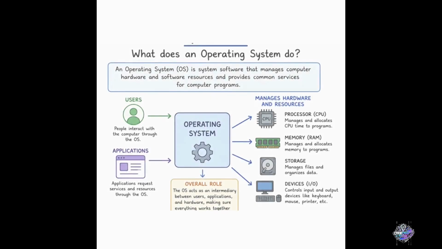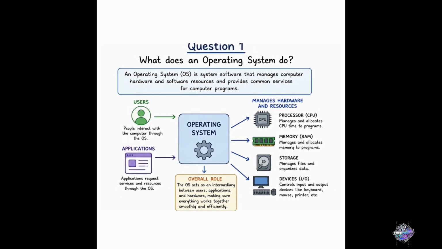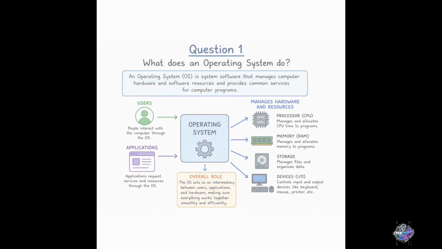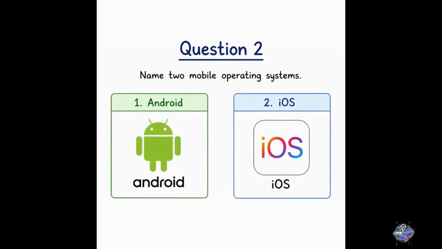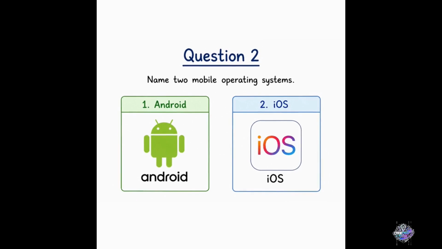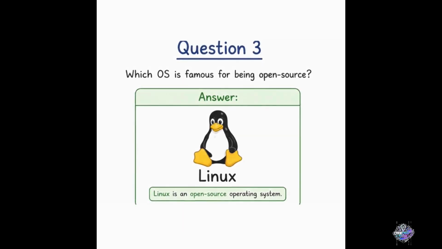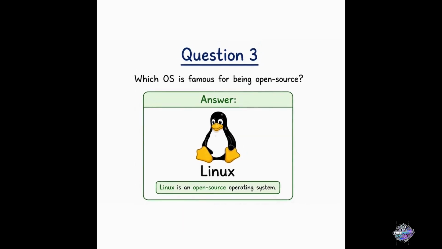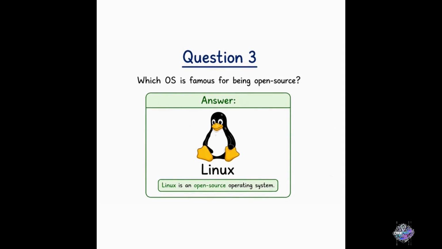Quick quiz. Question 1. What does an operating system do? Question 2. Name 2 mobile operating systems. Question 3. Which OS is famous for being open source?